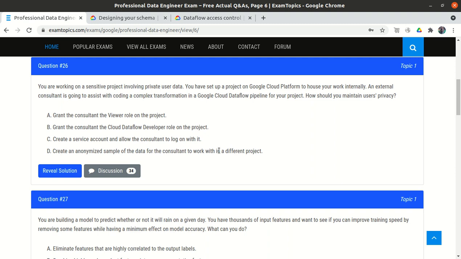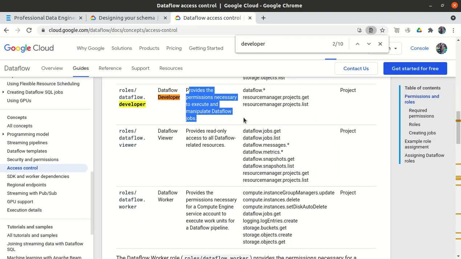But if we again need some help, then we will again go back to the consultant. So this will unnecessarily create overhead. So it is better to just use the roles option, the Cloud Dataflow Developer role, because this will not give access to the data. This will only give access to the jobs. The Developer role will give the following roles, that is, provide the permissions necessary to execute and manipulate Dataflow jobs.